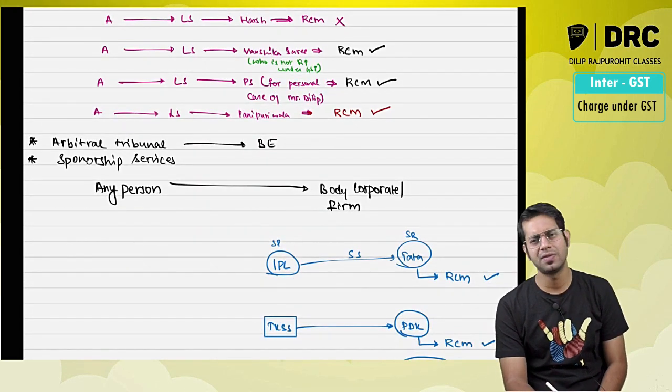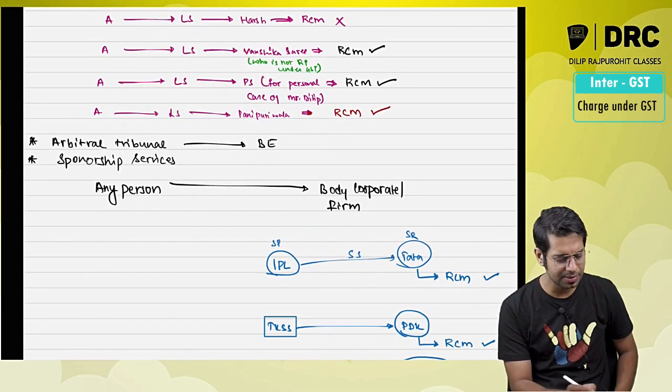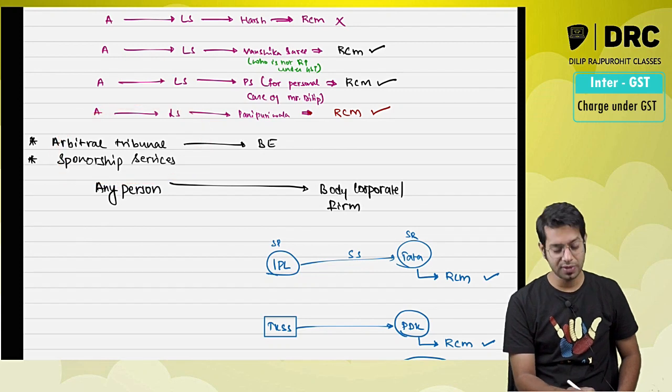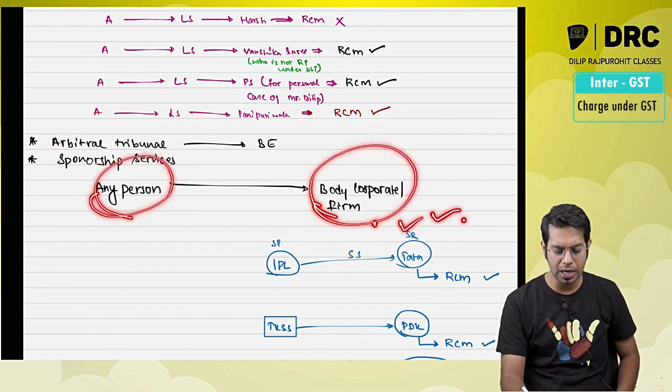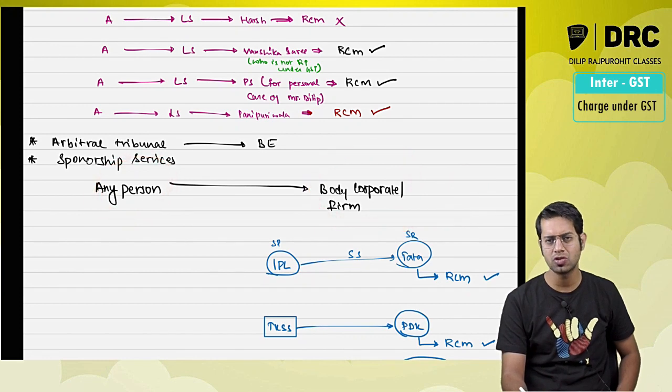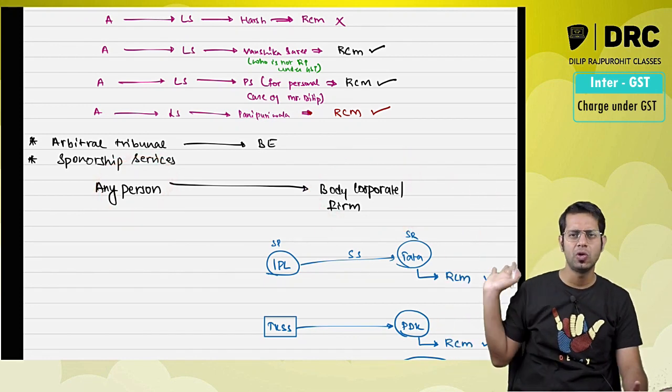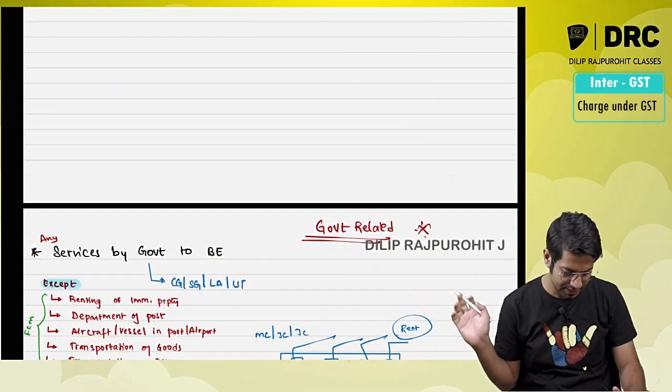Then arbitral tribunal services given to a business entity located in taxable territory. Sponsorship services given by any person to a body corporate or a partnership firm. This body corporate or partnership firm located in taxable territory has to pay the taxes. Please note, all the recipients should be located in taxable territory to pay the taxes.